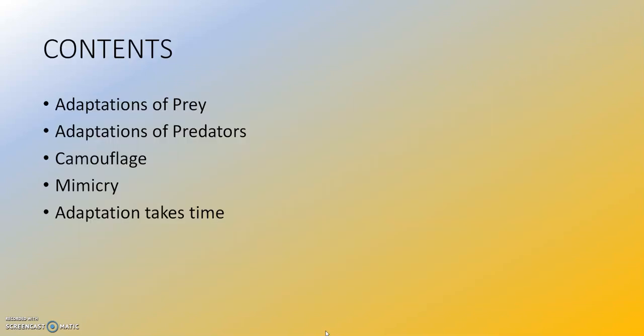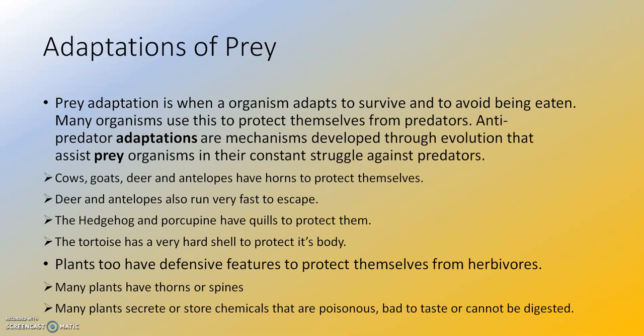Today we are going to discuss the adaptations of prey and predators, camouflage, mimicry, and finally adaptation takes time. So let us begin with the first topic, which is adaptations of prey. Prey is the animal which is generally eaten by the others.